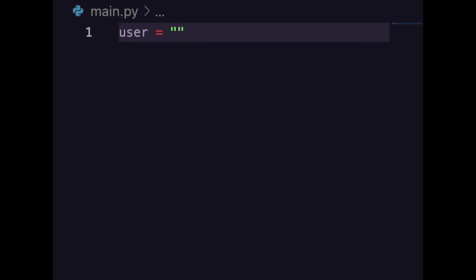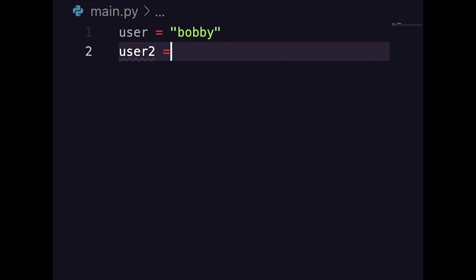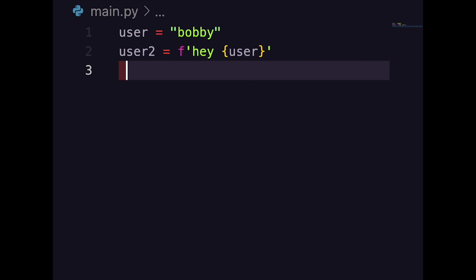We can use double quotes, and we can also use single quotes. F-strings make it possible to include variables inside of your strings. So this would print, "Hey, Bobby."